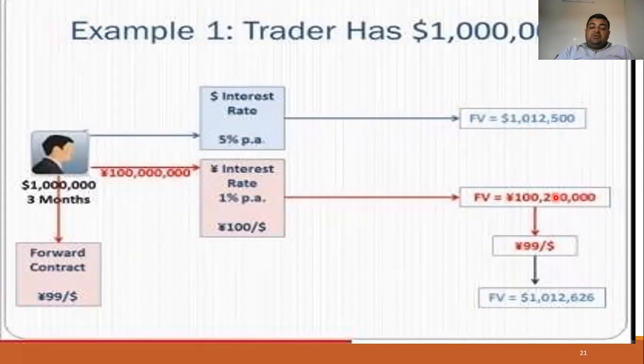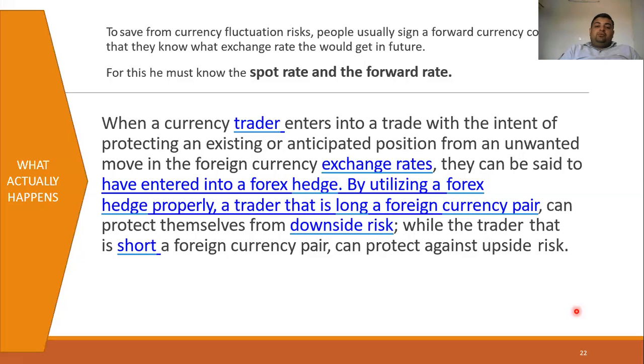If he has not done the arbitraging, he will get the same amount as the person who has done the arbitraging. So here he has entered into the contract and covered it at the rate of 99 yen per dollar, and he has entered in the spot market and invested the money. So at maturity, the person will have a gain of 126 by using the arbitrage function. Now, moving to the next slide.